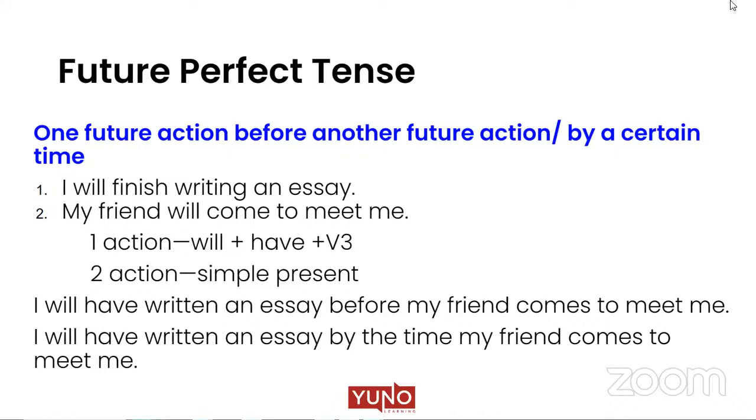Ma'am, I can understand the second sentence easily because here it's will have written and the second action, my friend comes to meet me, is combined in one sentence. That's why we are understanding. But if it comes in a single sentence, how will it be future perfect? How to rectify, is it a simple present? Ma'am, as per future perfect tense rules, second action, simple present.